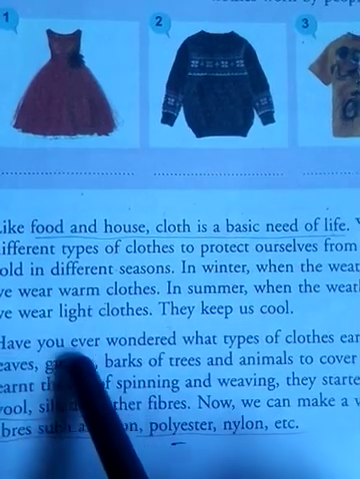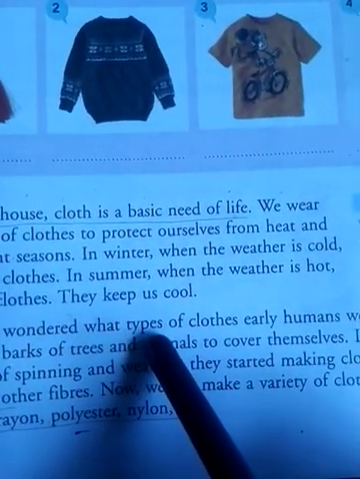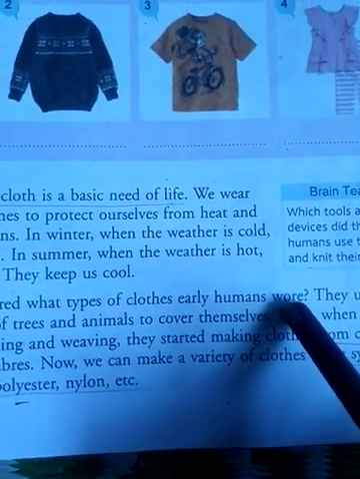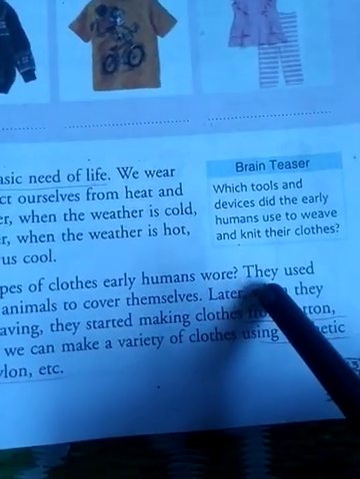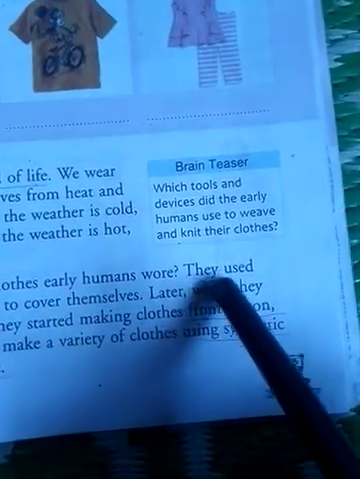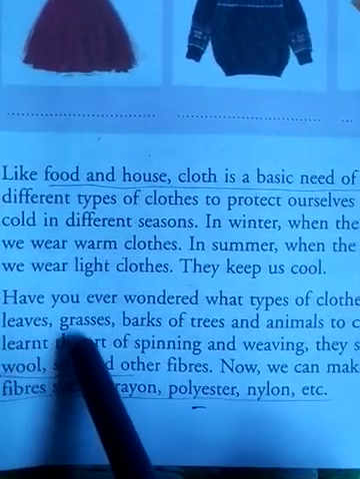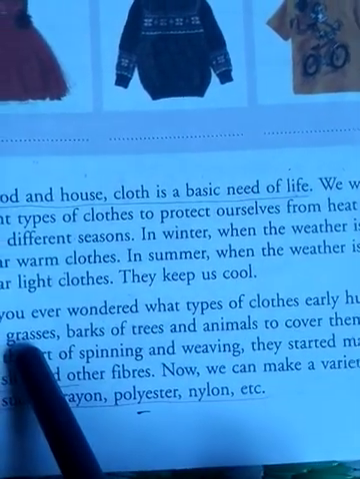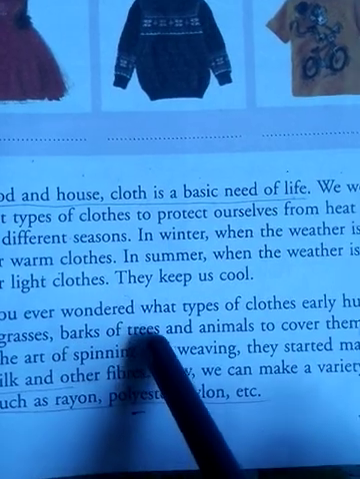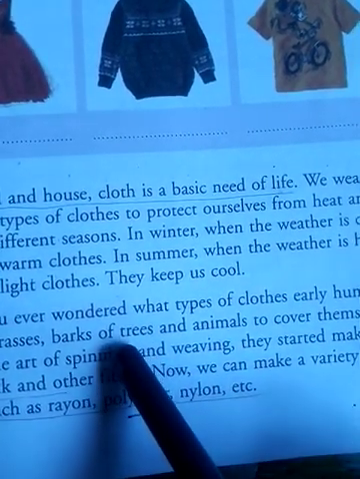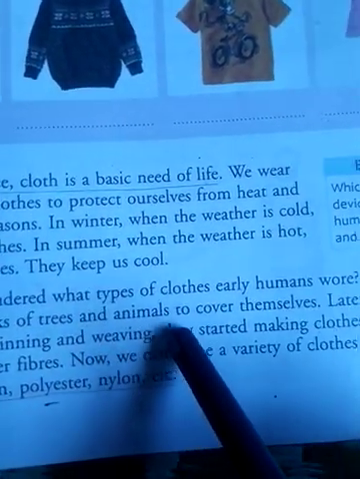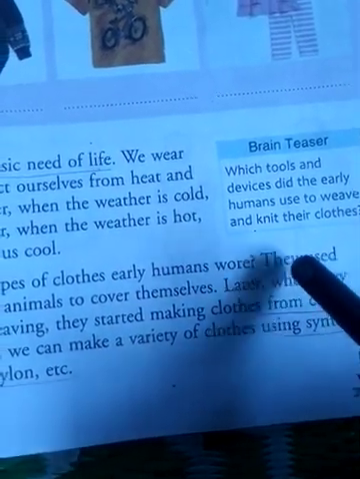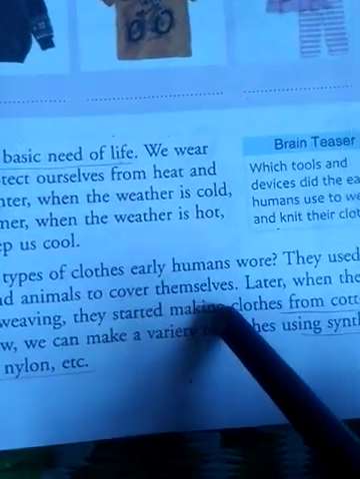Now see, have you ever wondered what types of clothes early humans wore? Early humans also wore clothes, no? To cover themselves, they used leaves, grasses, barks of trees and animals. Barks of trees and animals means the skin of the animals or plants, to cover themselves. So they used these things to cover themselves.